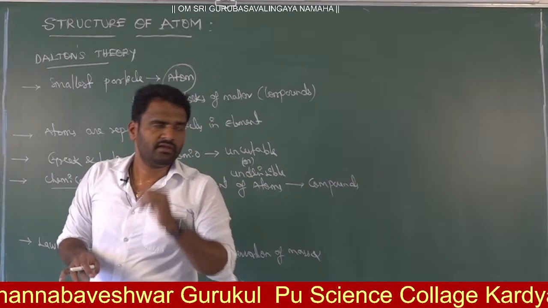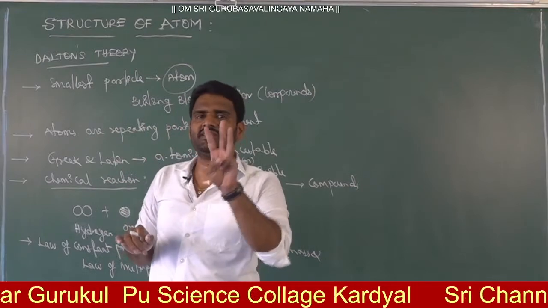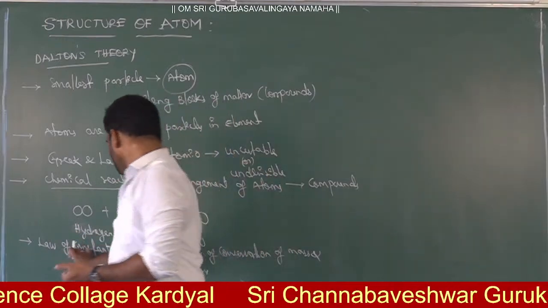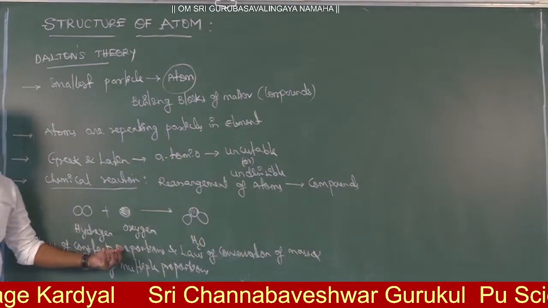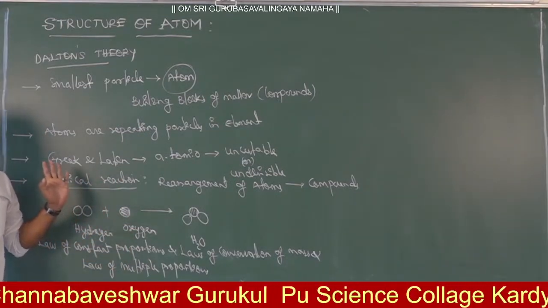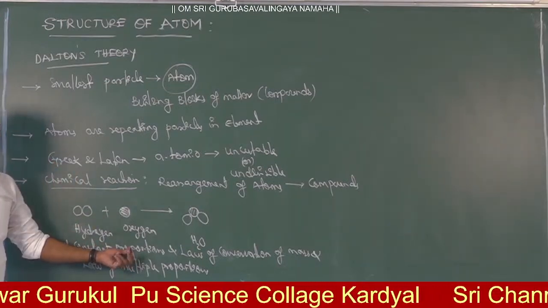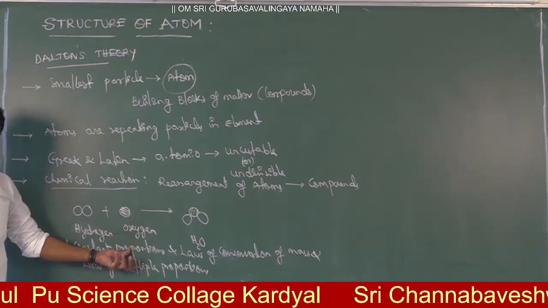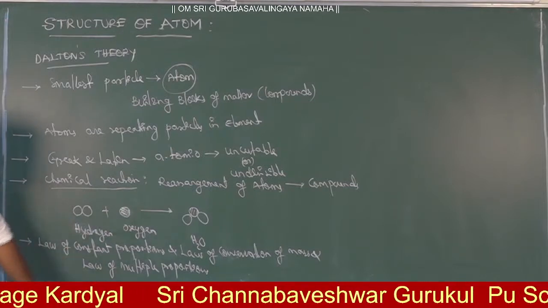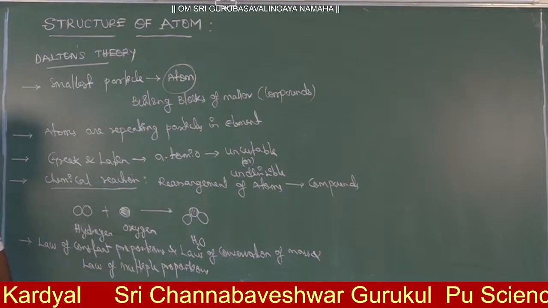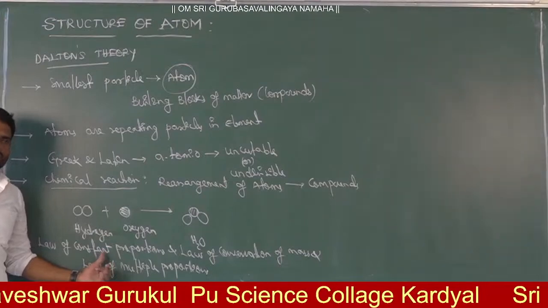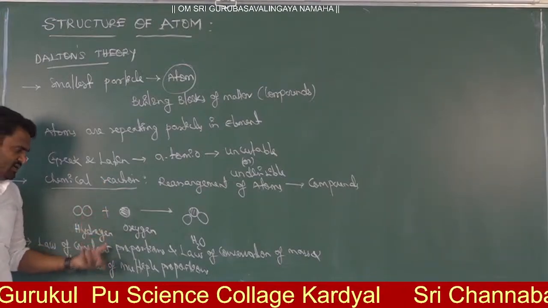Next, take ammonia. Ammonia is NH3, one nitrogen and three hydrogens. So for a compound, the elemental proportion will be constant. That is the law of constant proportions. In every compound there will be a constant proportion of elements, irrespective of source. Water means two hydrogen, one oxygen. Whether you prepare water in the Earth's atmosphere or on the moon, on any planet, water means water only. That is constant proportion. This is the law that should be satisfied in a chemical reaction. According to Dalton also, it matches.